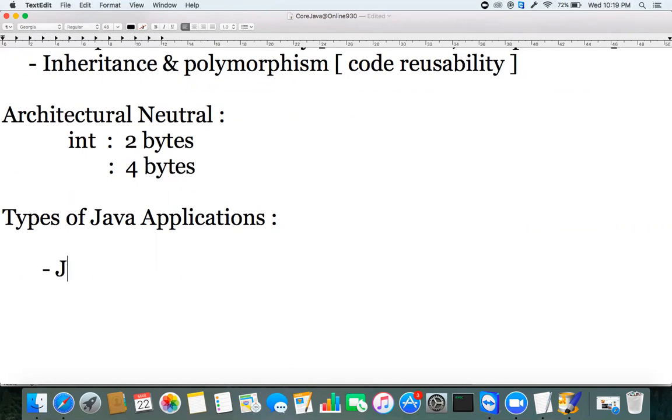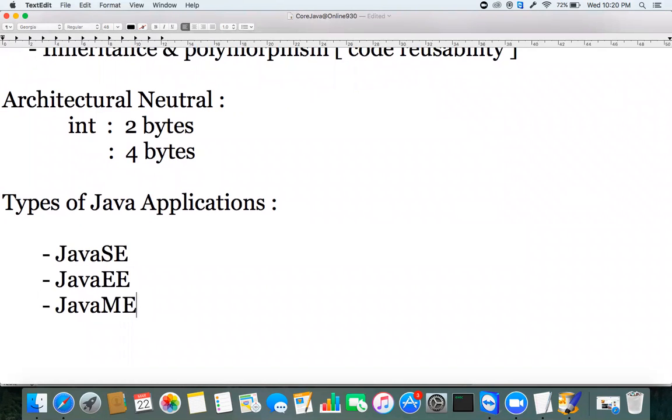One is Java SE, Java Standard Edition. Java EE is another, Java Enterprise Edition. And Java ME is another one, called Java Micro Edition. It's not Mobile Edition; the original term is Micro Edition.